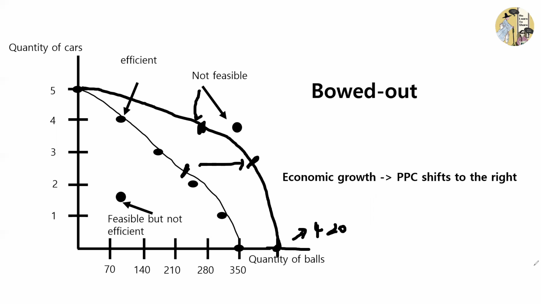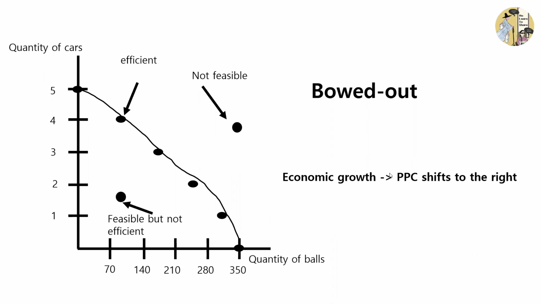And an important point is that, let's say, for example, if only the technology of producing balls develops, the max capacity of producing cars cannot increase because the technology of producing cars has not developed, only the quantity of balls has. So this is a very important point to understand. So in today's video, we talked about resource allocation, economic systems, and the production possibilities curve.